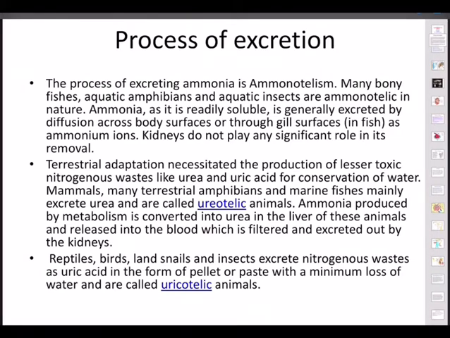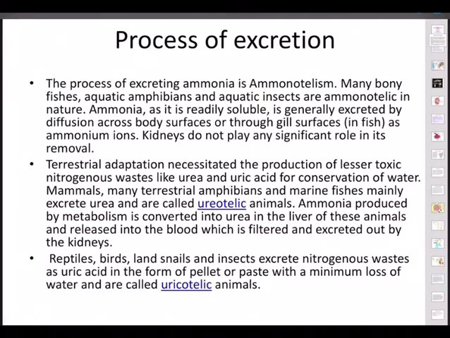And then we come to the third one, that is uric acid. It is produced in liver and is excreted out in semi-solid or crystalline form, small pellets we say. Excretion of uric acid in crystalline form is helpful in conservation of body water. This is to save water.